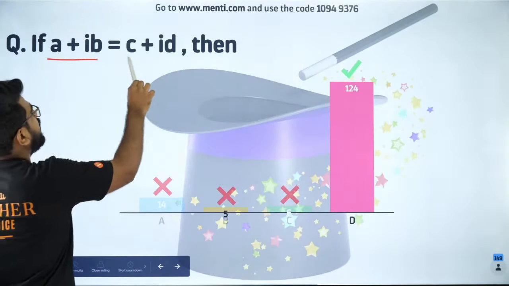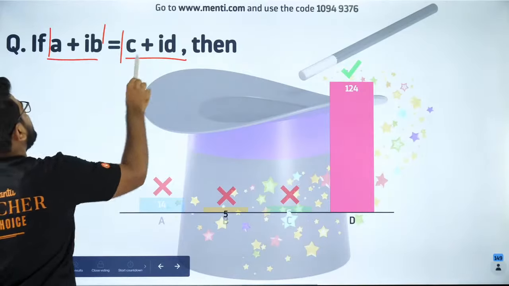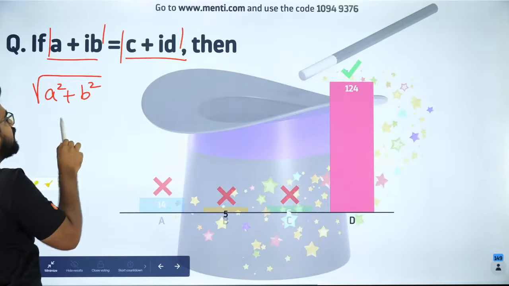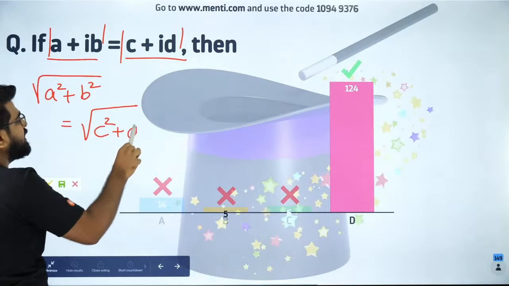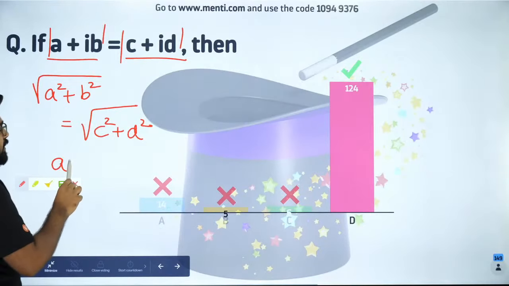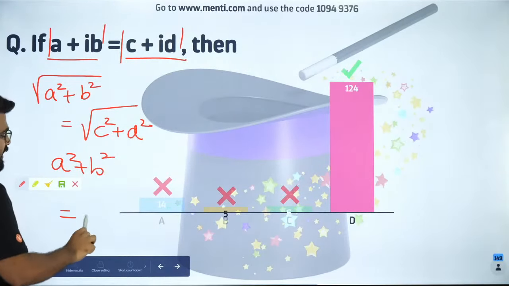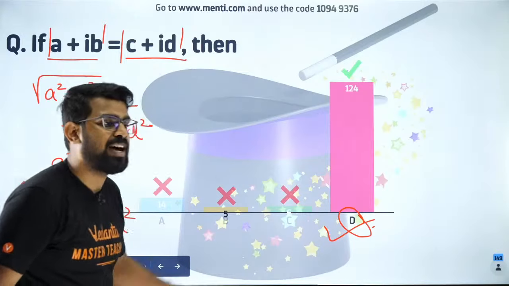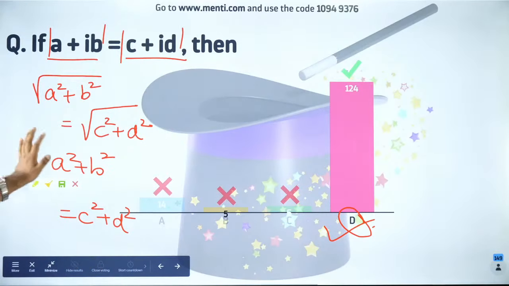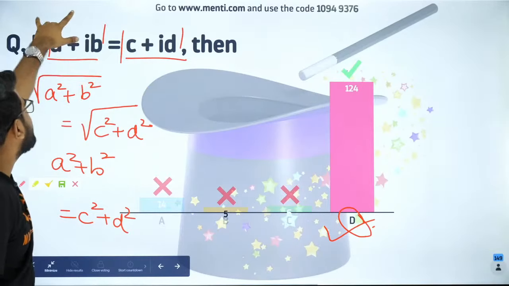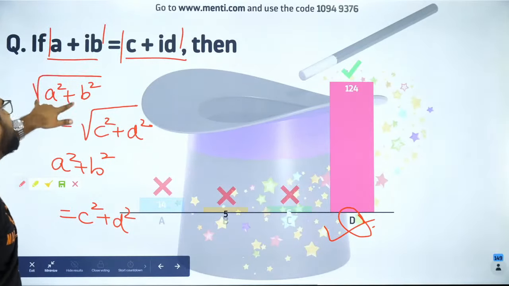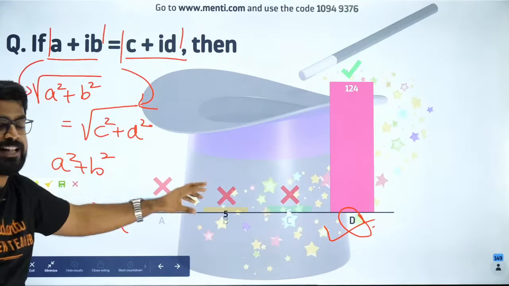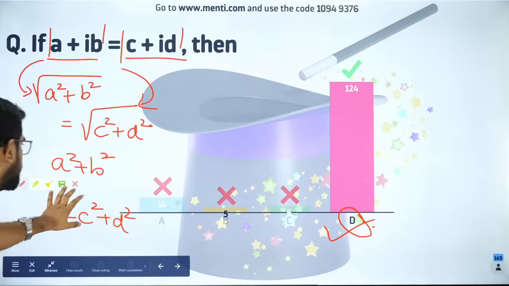So guys, if this is given, can I say modulus of this should be equal to modulus of this? So can I say root of a square plus b square should be equal to root of c square plus d square? So can I cancel root both sides? So I'll get a square plus b square is equal to c square plus d square, which is nothing but your option D, and which is why a lot of your friends are correct. Did you enjoy it? So if this and this are equal, then their modulus will also be equal. If their modulus is equal, then this is how it opens. Then I will square on both sides. I'll get the answer. I'll move forward. Done? Done. Okay.